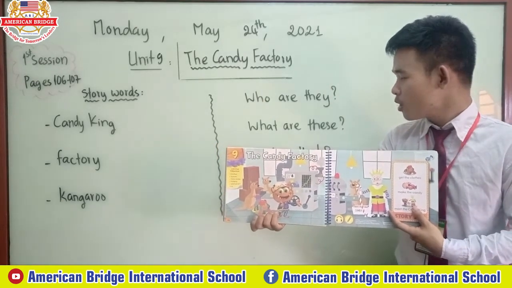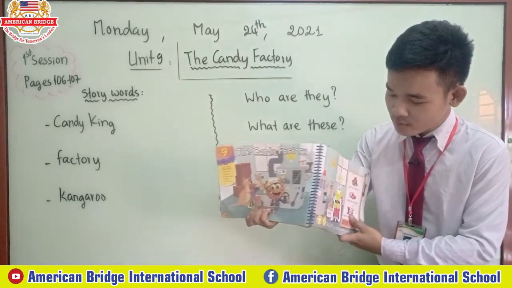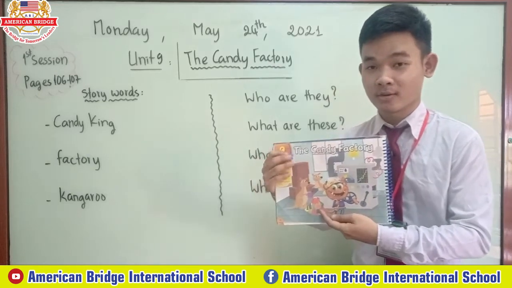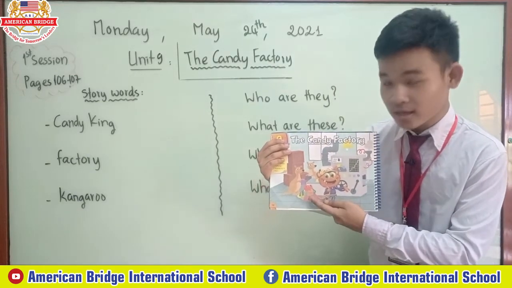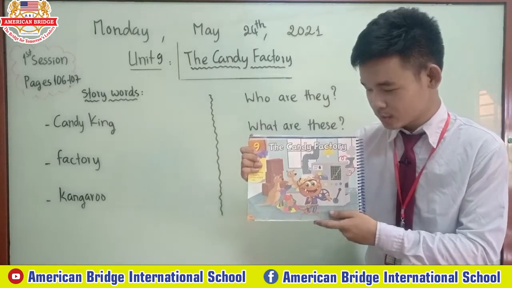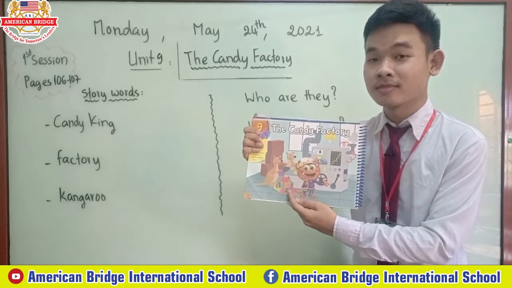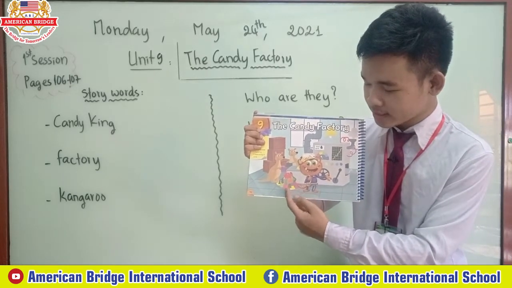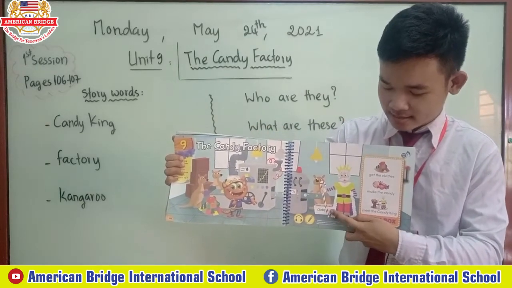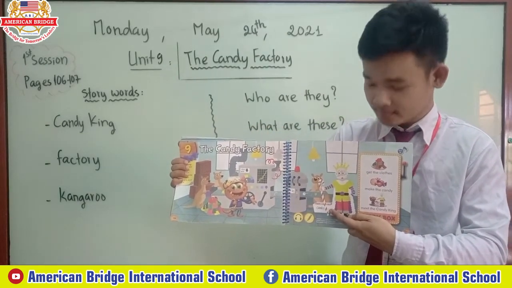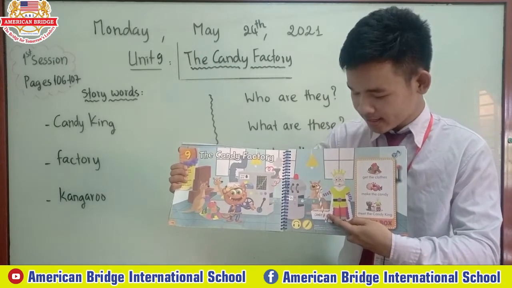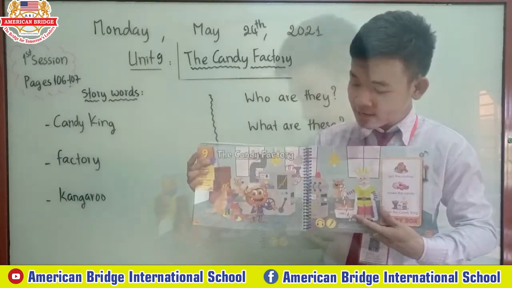And next, what are these? Okay, everyone, what are these? Look over here. What are these? Over here, everyone. They are clothes, all right? So these are clothes. Next, everyone, what is that? What is that over here? It is candy, all right? They are candies.